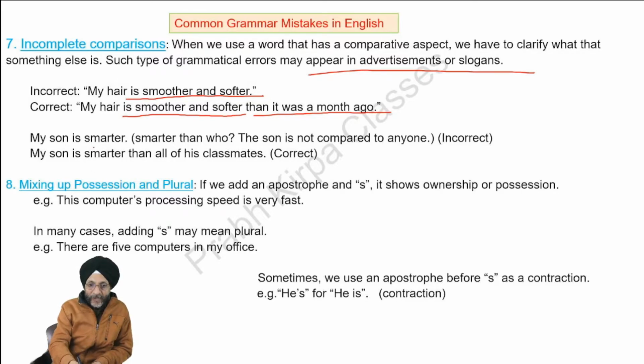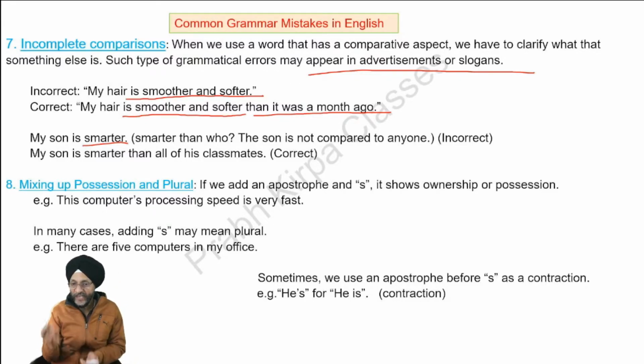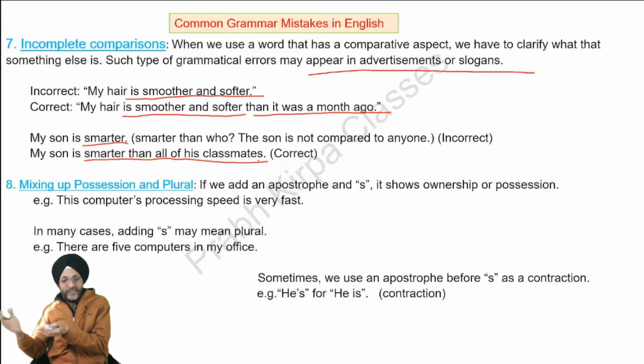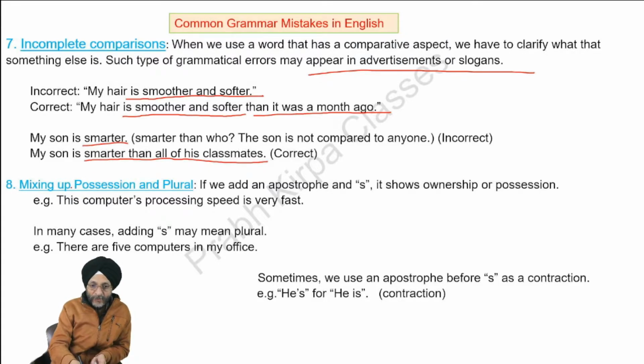If we say, my son is smarter than whom, we have not made the comparison of our son with anyone. So this sentence is wrong. Here the comparison is incomplete. We should write it as my son is smarter than all of his classmates. We are making comparison with his classmates. Sometimes there is mixing up of possession and plural. If we add an apostrophe and s, it shows the ownership or possession.